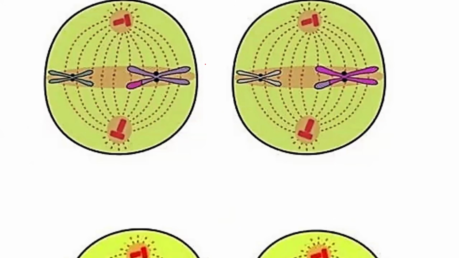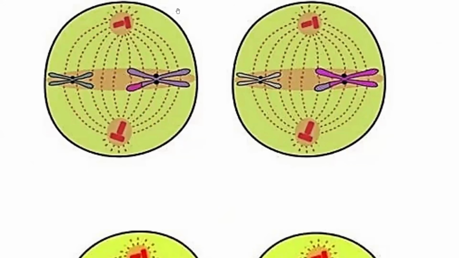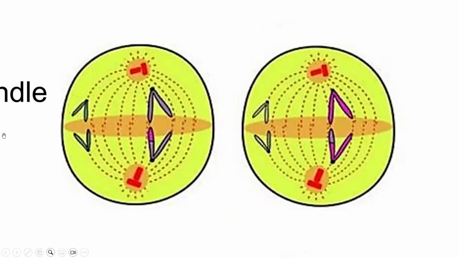So this was metaphase 2, right? During anaphase 2, we say that these chromatids are actually pulled to opposite poles. So these chromatids are separated, because it was a whole chromosome made up of 2 chromatids, but these chromatids are pulled to opposite poles. The centromere breaks.